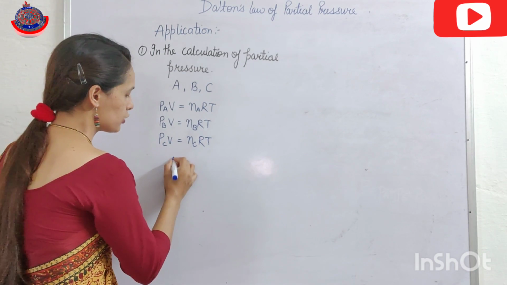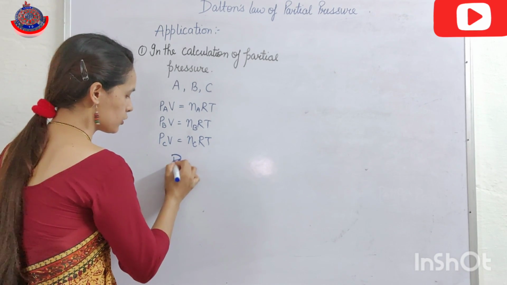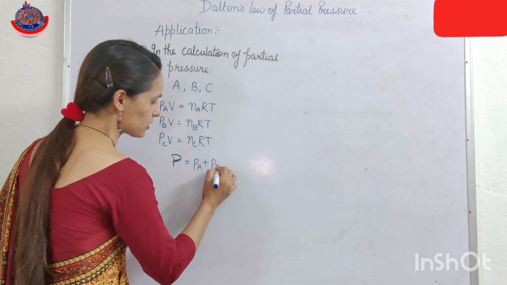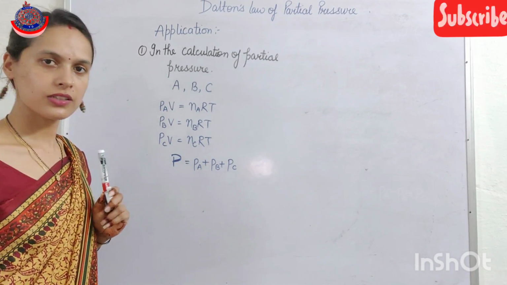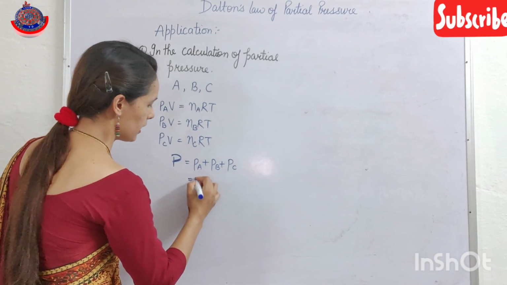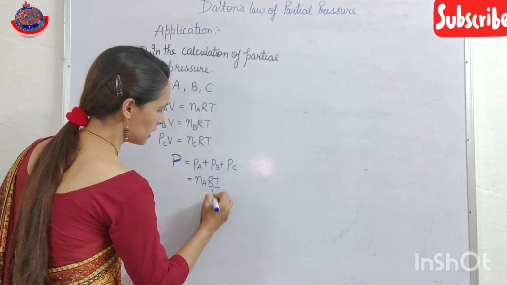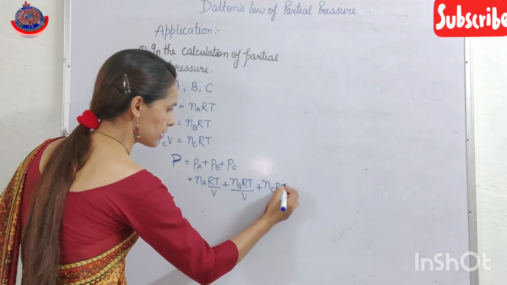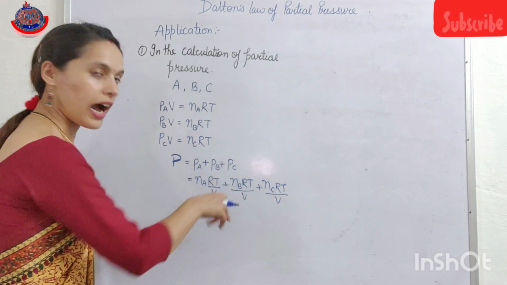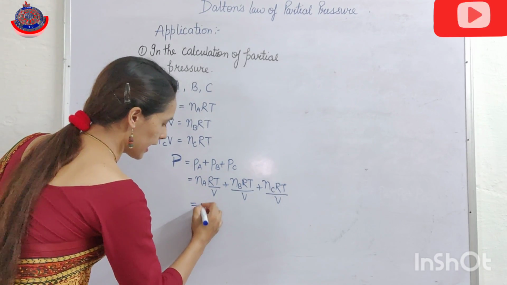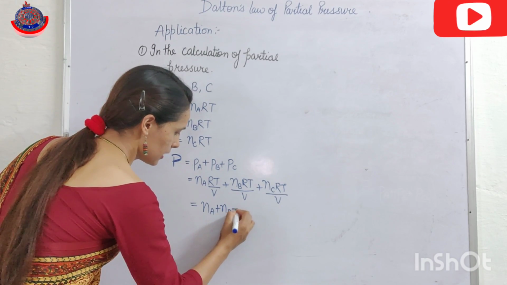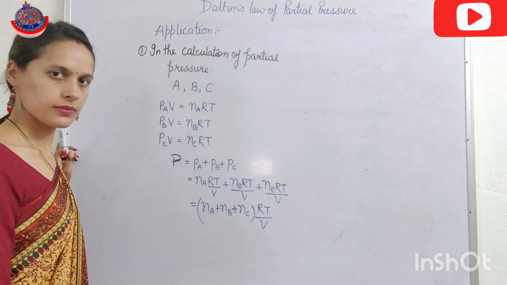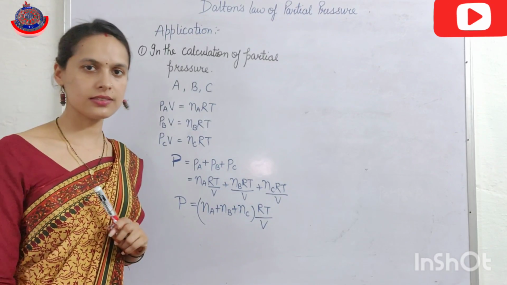Now, if I talk about the total pressure, it is equal to the partial pressure of A plus the partial pressure of B plus the partial pressure of C. Now if I put these values here, it is nA RT upon V plus nB RT upon V plus nC RT upon V. If I take RT upon V as a constant term, then I get (nA plus nB plus nC) RT upon V. This is the total pressure of the gaseous mixture.